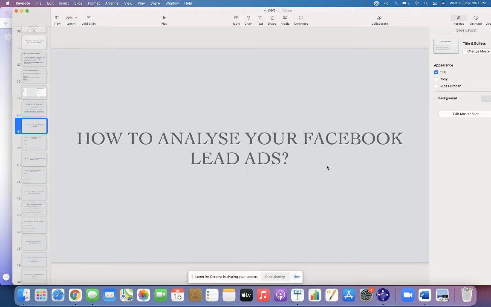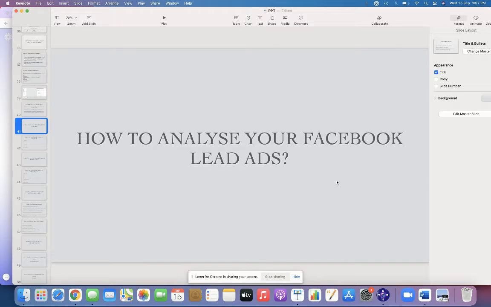So I'm just going to explain in this particular chapter how you analyze your Facebook lead ads. Earlier, in a previous lesson, we already discussed Facebook lead ads: how you set up lead ads, and what their importance is. I don't want to repeat it once again.